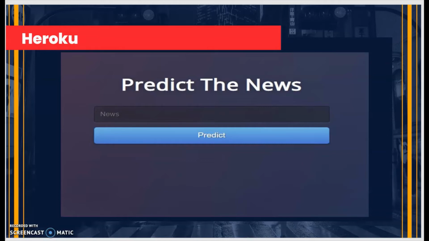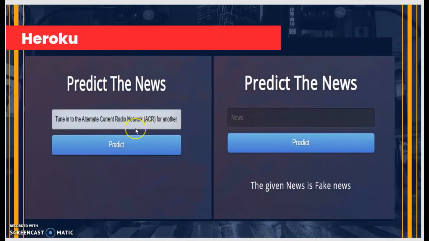So this is the final output screen of our application. Here we have the area to put the news.